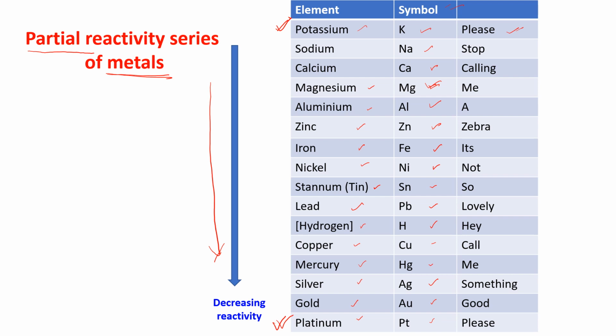A is aluminium. Zebra, Z is zinc. Its, I is iron. Not, N is nickel. So, S is stannum. Lovely, L is lead. Hey, H is hydrogen. Call, C is copper. Me, M is mercury. Something, S is silver. Good, G is gold. Please, P is platinum.